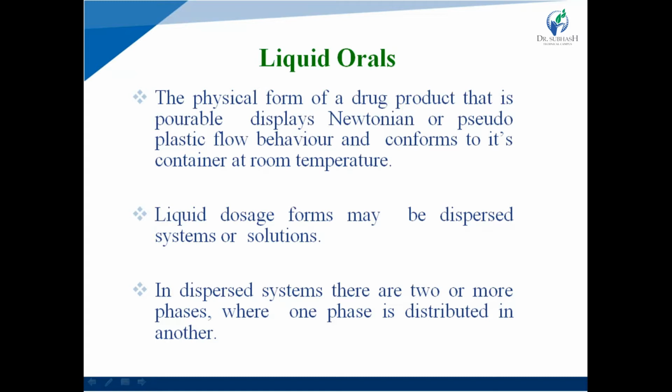What is pseudoplastic flow? Pseudoplastic flows are shear thinning fluids, the opposite. That means the viscosity of fluids decreases as the shear rate increases. Examples of pseudoplastic behavior are quicksand, blood, milk, etc. So pseudoplastic flow means the viscosity of fluid decreases as the shear rate increases. So viscosity and shear rate are opposite to each other.